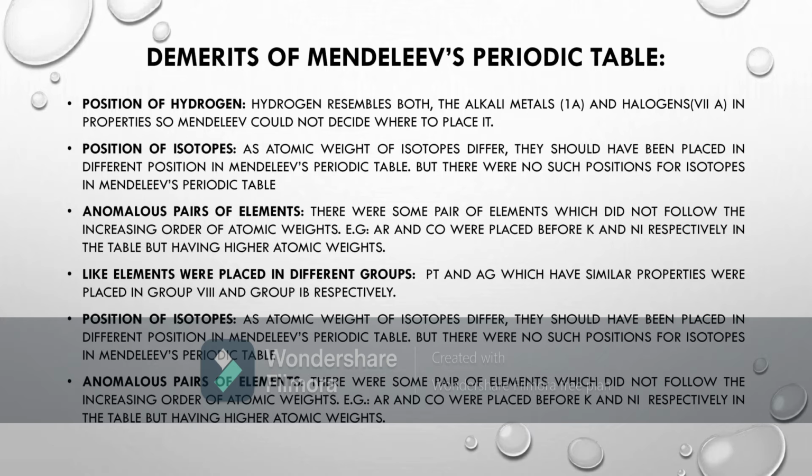We know that the present classification of elements is based on the atomic numbers of elements. That means it depends upon the increasing order of electronic configuration. Also, the number of electrons and protons in an atom are equal. So we can say the atomic number of the element is equal to the number of electrons in the atom. The significance of atomic number in the classification of elements is that it is equal to the number of electrons in an atom.